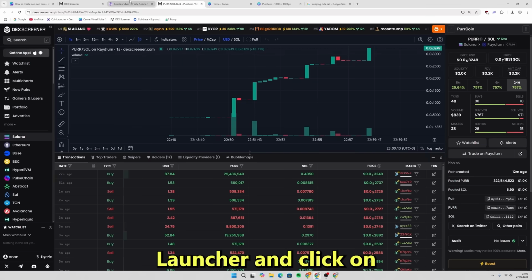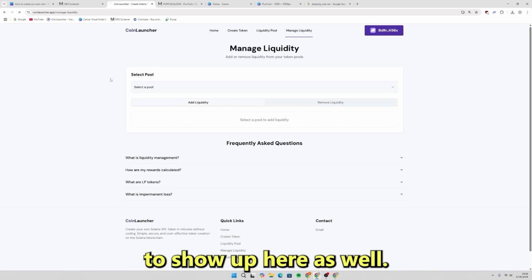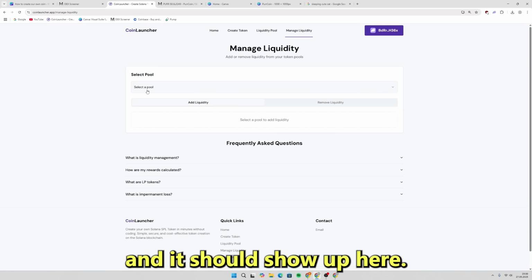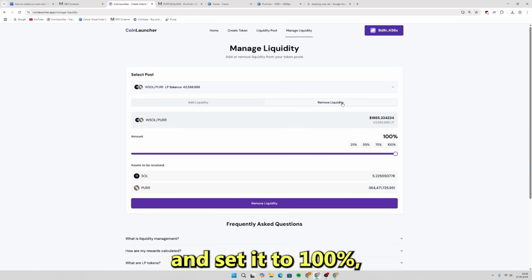Let's go back to Coin Launcher and click on Manage Liquidity. It may take time for your token to show up here as well. Don't worry, if you are not seeing it yet, just wait a couple more minutes and it should show up here. Here we can see our pool, and we have the option to remove liquidity. If I select remove liquidity and set it to 100%, I can pull all the SOL out of the pool.